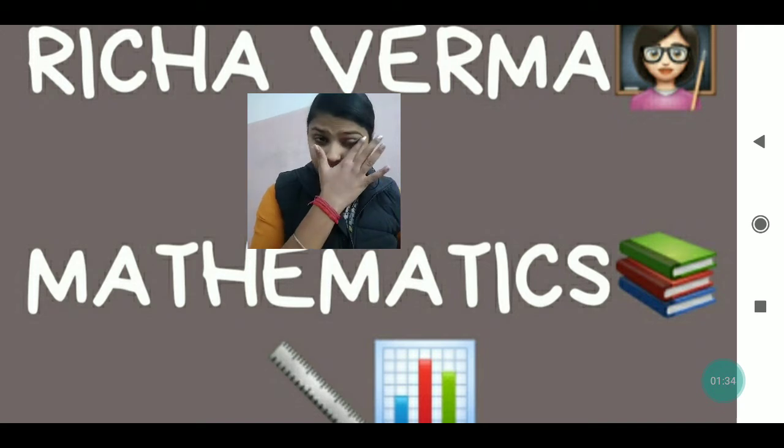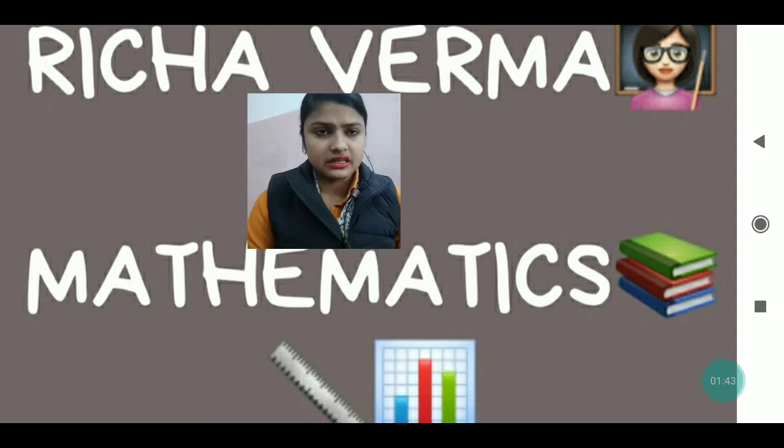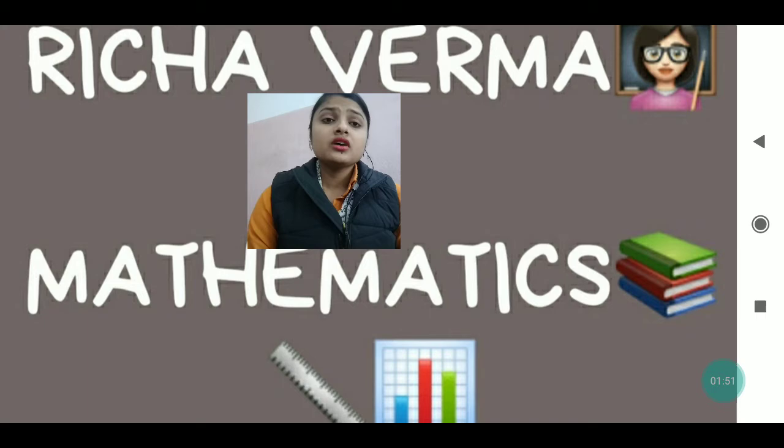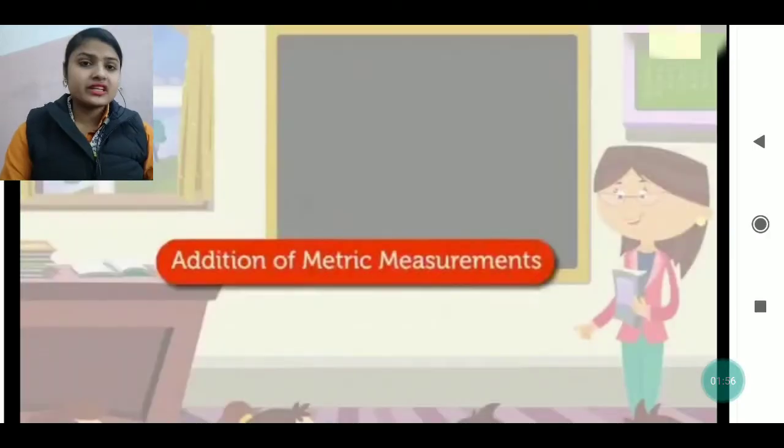You just have to see how we add the numbers when they are given in length, weight, meaning mass, or when the capacity of something is given. We already know the measuring units of these, and according to that we measure. So, students, what is written here is addition of metric measurement.